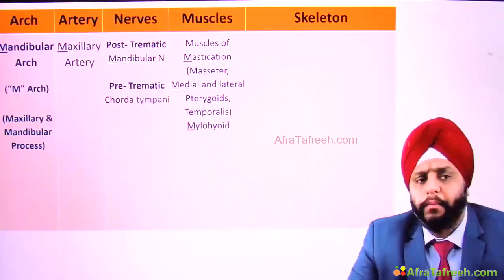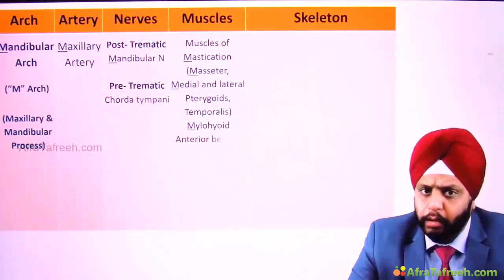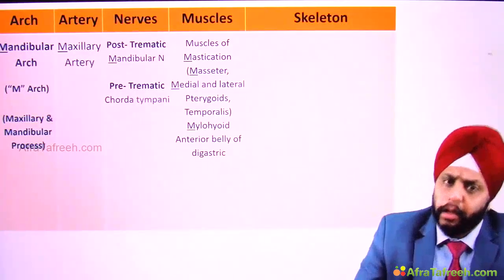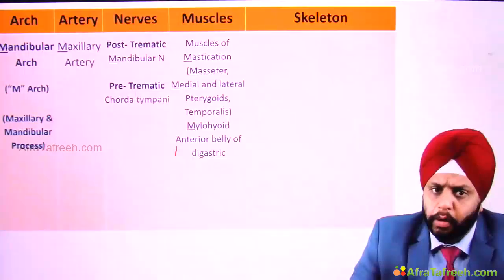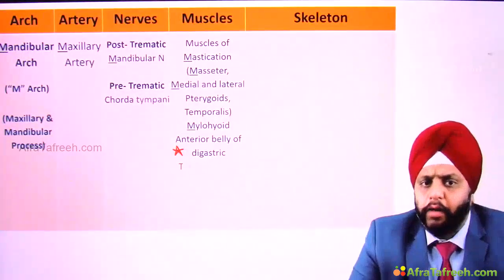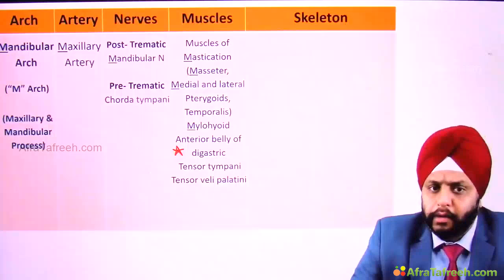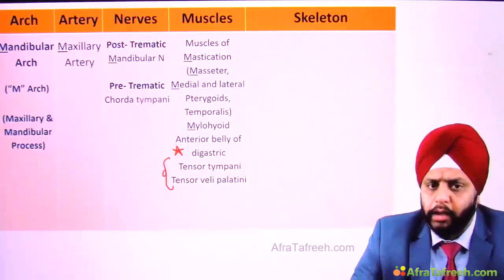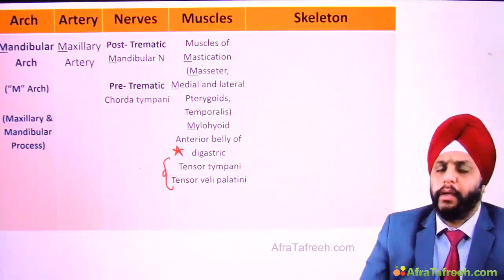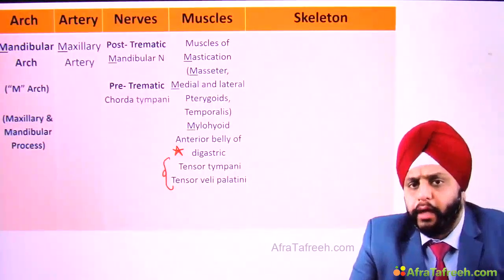Then we have the mylohyoid, again starts with M, easy to remember, mylohyoid. Then we have the anterior belly of digastric, a very important question, anterior belly of digastric. And then we have two tensor muscles, tensor tympani and tensor veli palatini. So tensor tympani and tensor veli palatini. So these are the muscles of the first arch. Let's come to the skeleton.